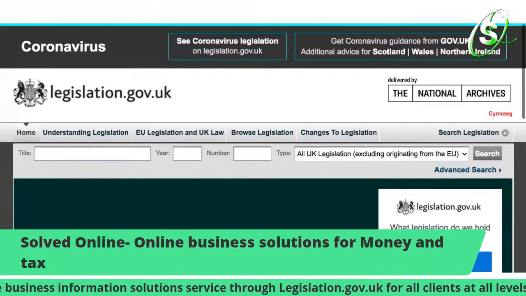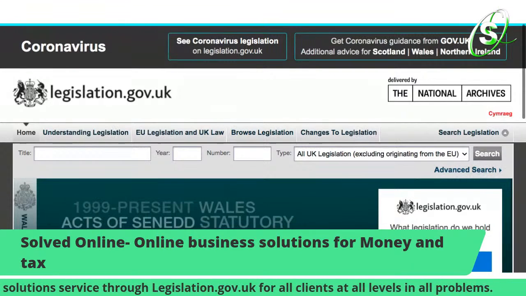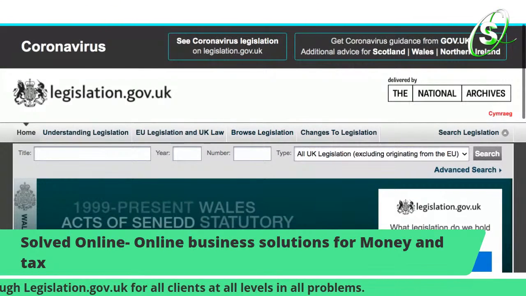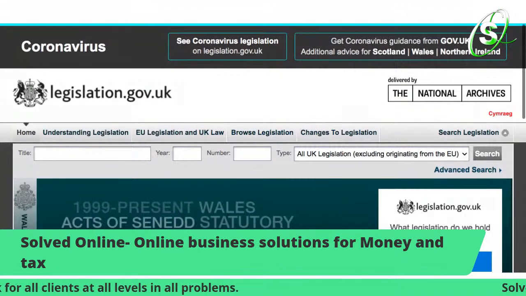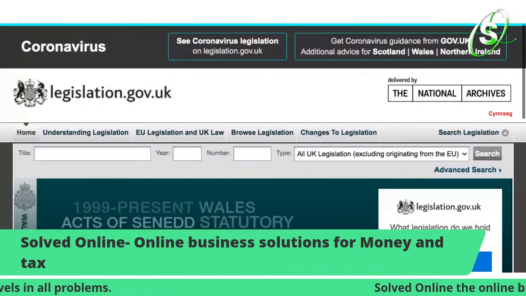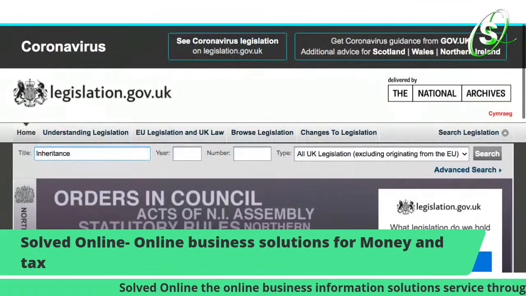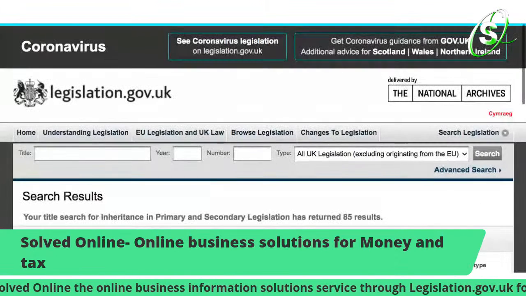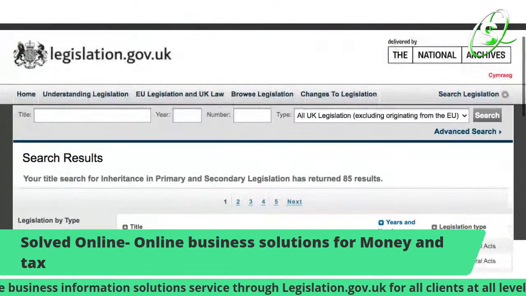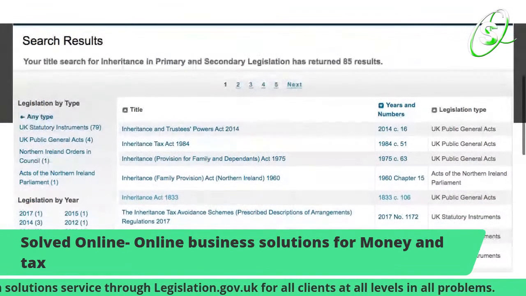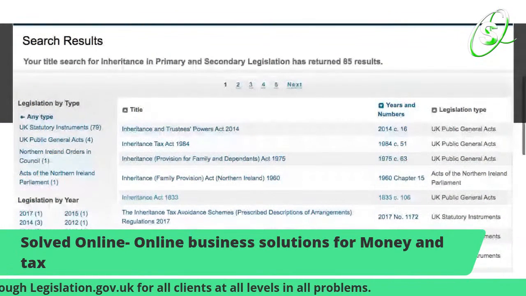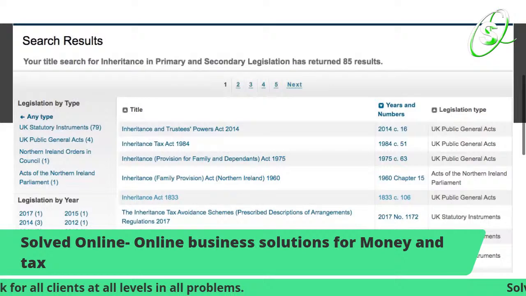For instance, we're gonna deal with inheritance. So I'm gonna put inheritance in that research. Let's see what comes up. I just picked this out, but this is something that we're gonna get into. This is inheritance. We're gonna get into this.